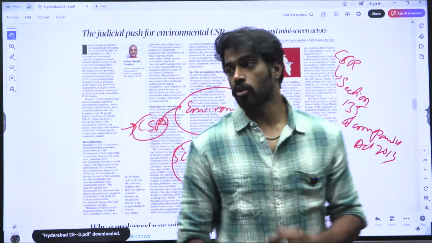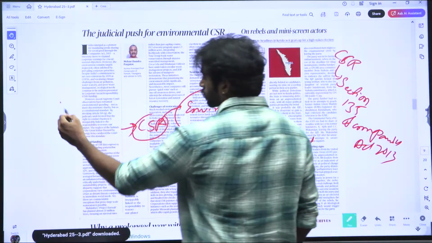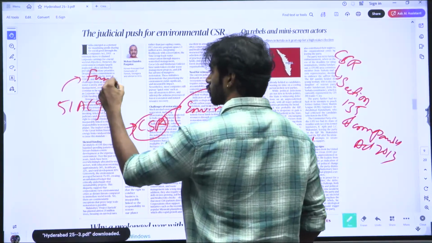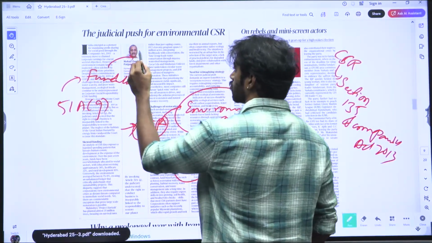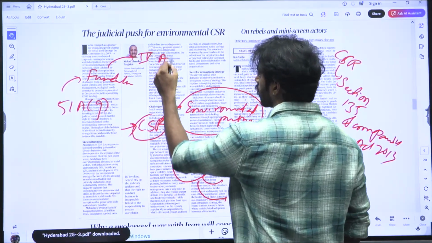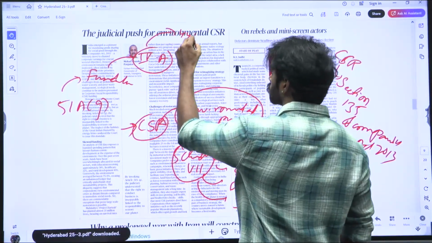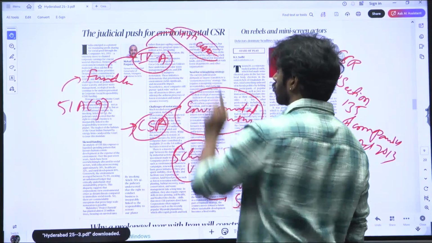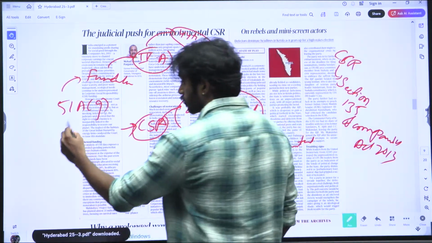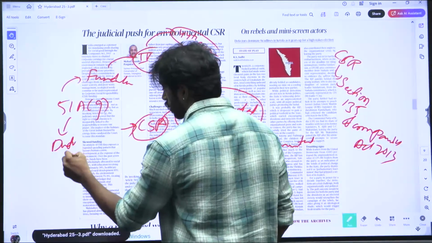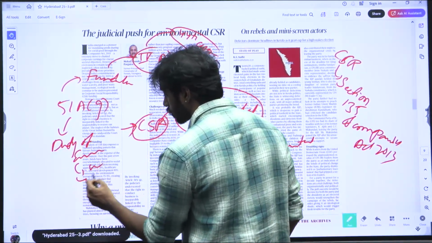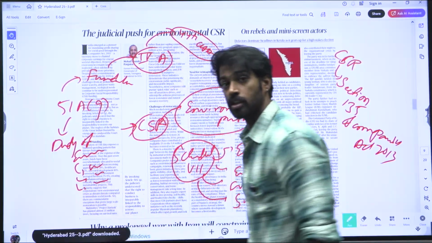Apart from this, we also have a constitutional clause, 51A(g). This is part of fundamental duties. Fundamental duties are part of Part 4A, and they have been brought in under the 42nd constitutional amendment. You need to keep in mind all of these. So 51A(g) says that it is the duty of every citizen to protect the environment, forest, and conserve the environment.